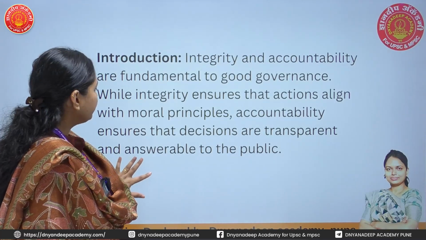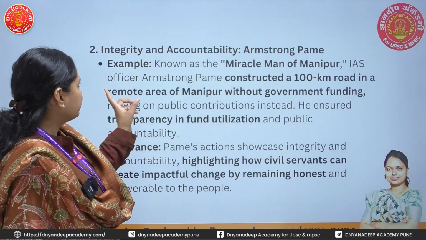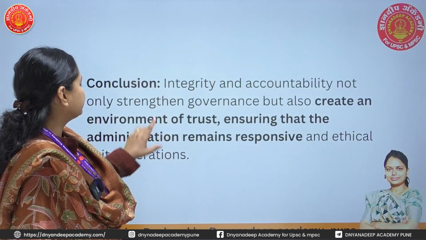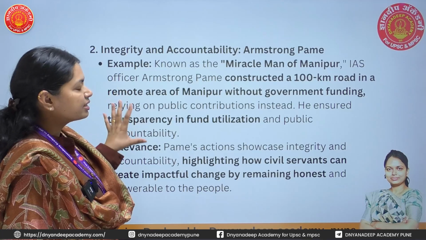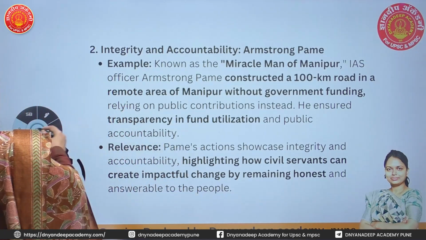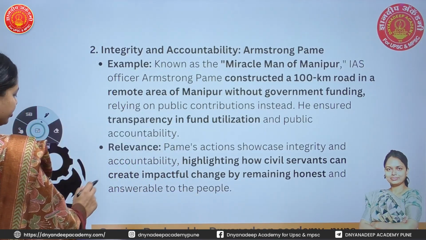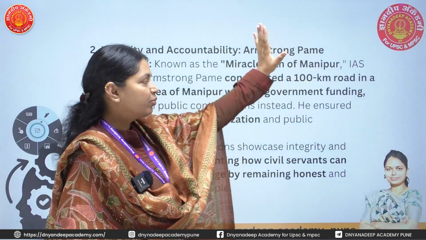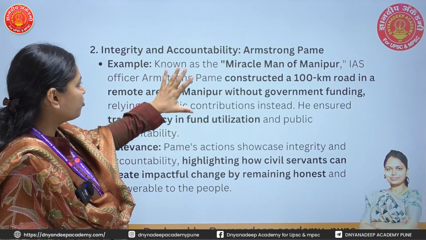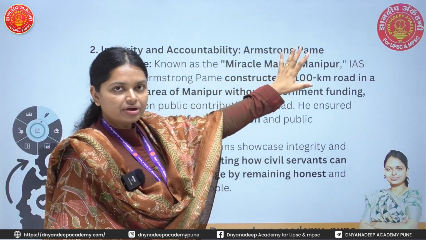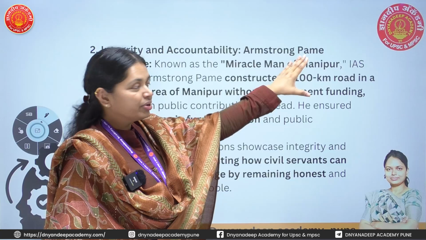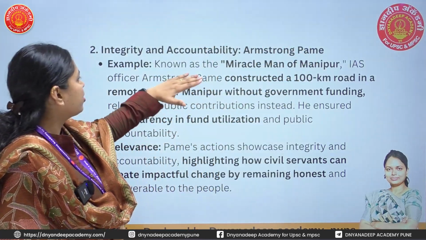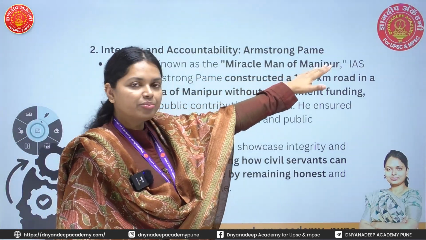After writing the introduction, either we can continue with the introduction or we can start our answer with a good example. In this case, we can start the answer with an example, like Armstrong Pame. Who is he? He is known for his good governance work in Manipur. He is called the miracle man of Manipur.